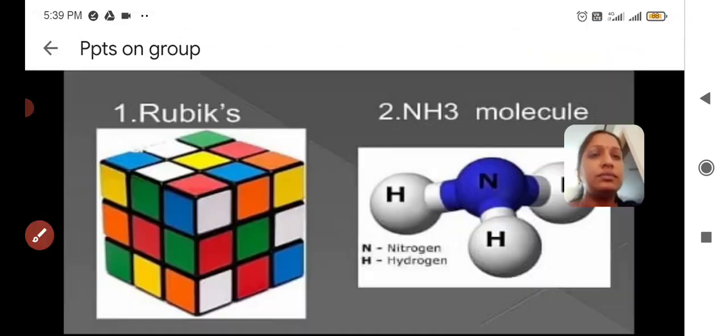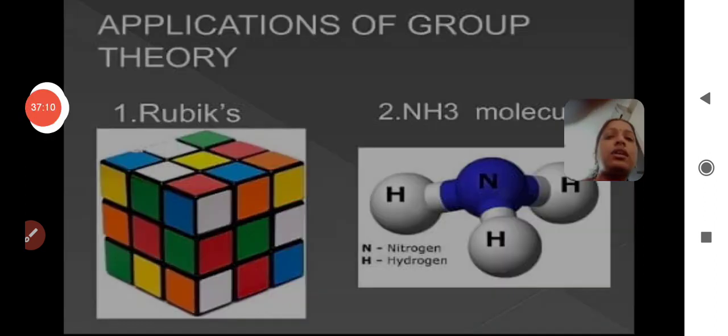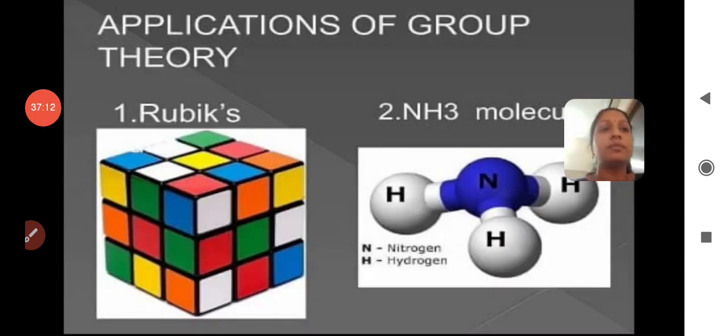Next. Till now I explained the definition of a group and some theorems and examples on groups. Now I would like to explain the application of group theory in our real life. How will we use it? For example, solving a Rubik's cube and the NH3 molecule.